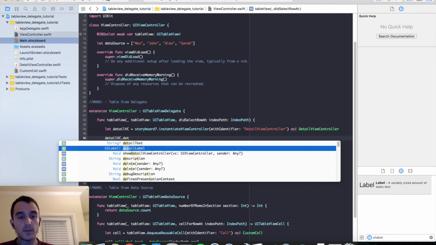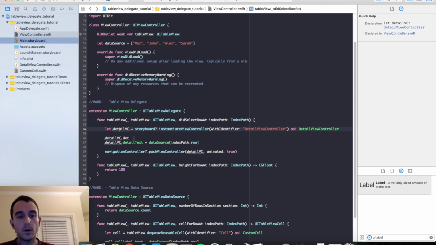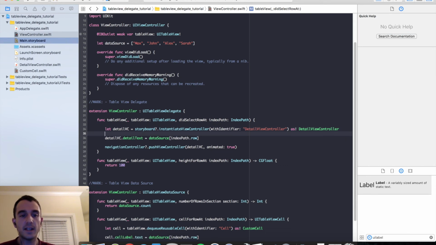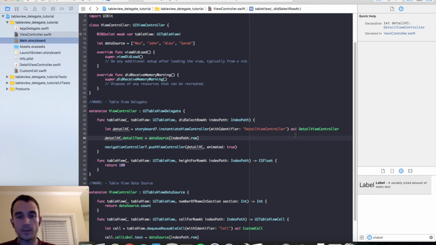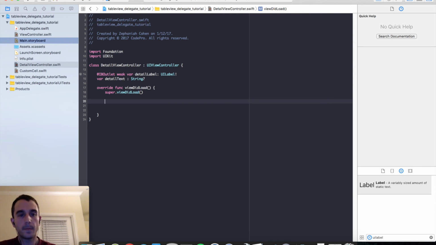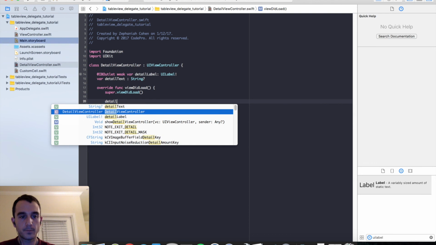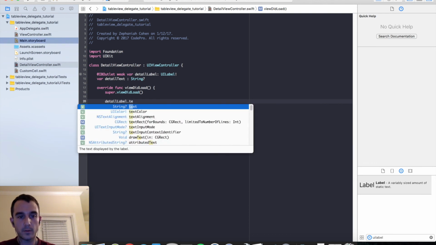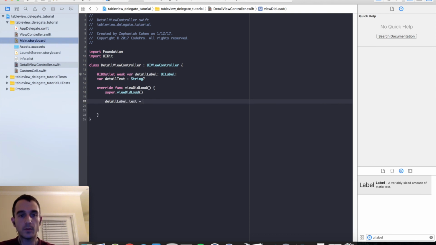The reason is viewDidLoad is not called, and these bindings are not yet available at this point in the life cycle. So what we need to do is go into our detail view controller, go into viewDidLoad, and set that here. So what we want to do is say the label that we made the binding to, detailLabel.text, which is optional, equals detailText, which is also optional.